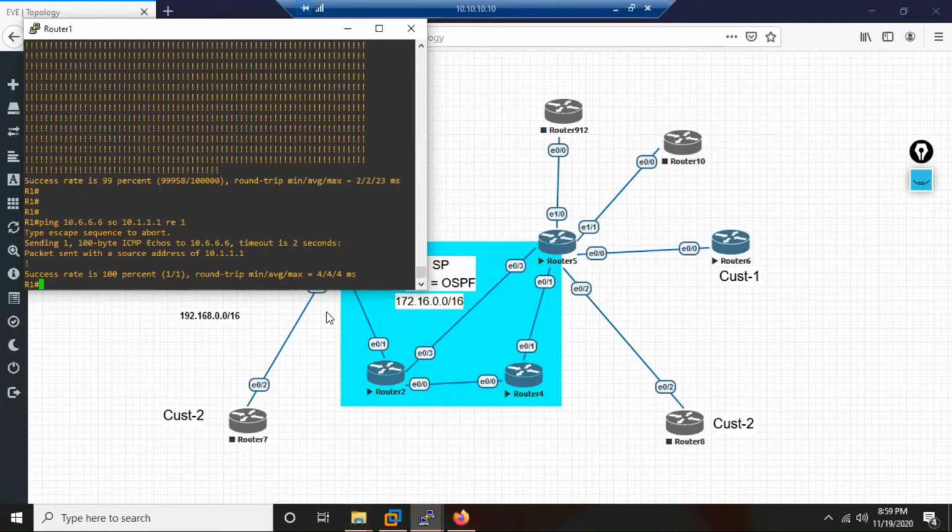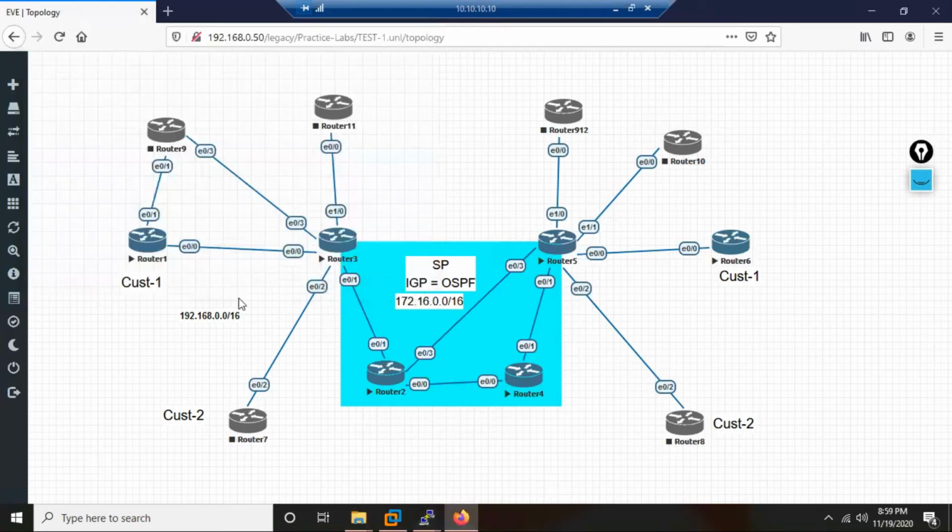So now is labeling happening in the cloud? Yes. If the packet comes to